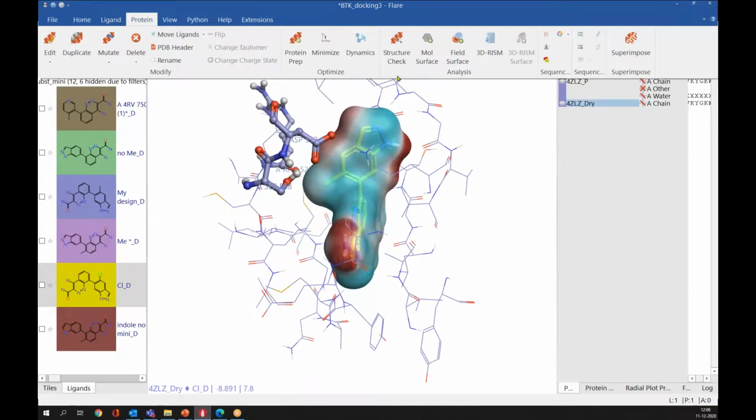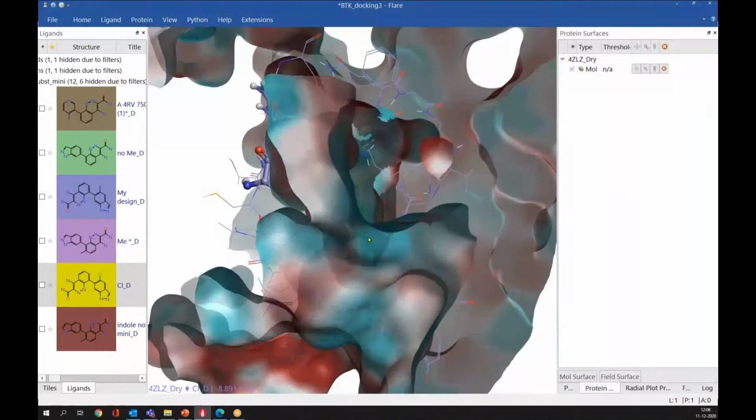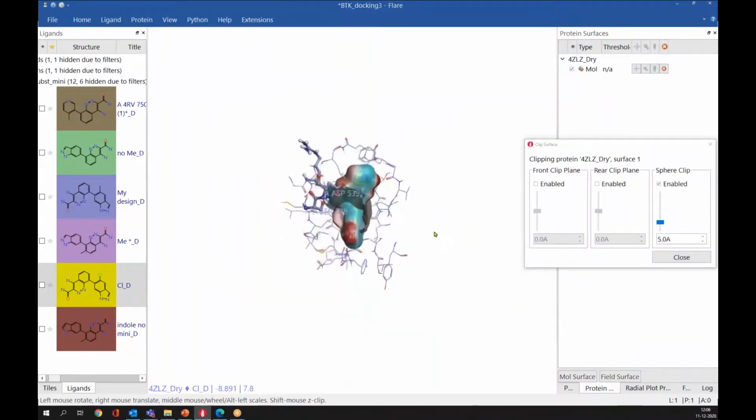You can add an electrostatic surface to the protein as well. Now it is adding the electrostatic potential surface to the protein. Okay, now it has been added and you can click the plane for better visualization.